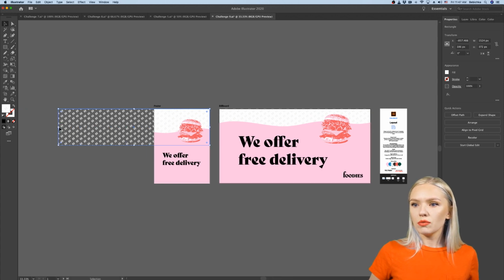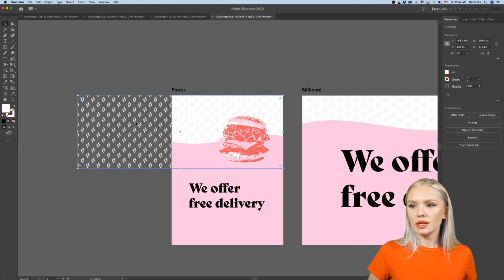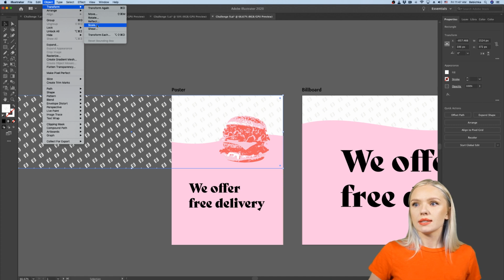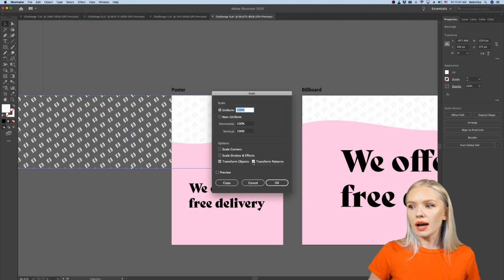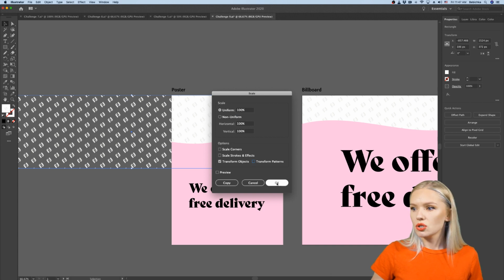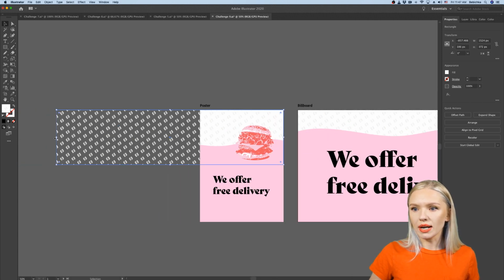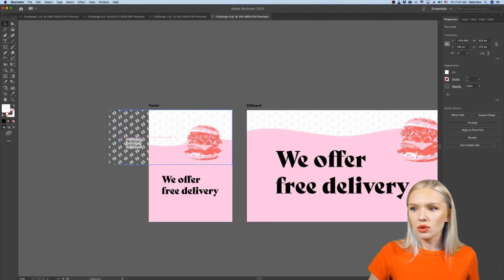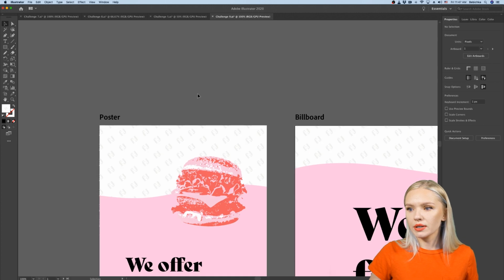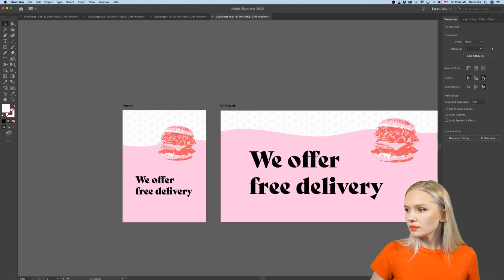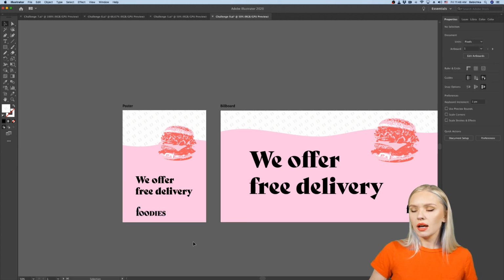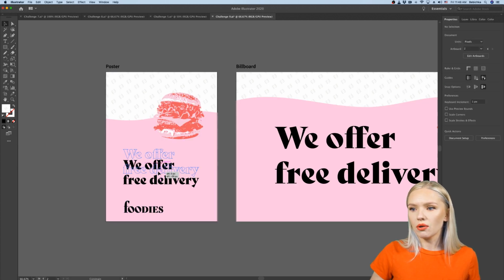Okay, so now when I'm moving the pattern around, it might get squeezed like that, but I don't want that. So I'm going to Object, Transform, Scale, and here I'm going to unclick Transform Patterns. So now when I'm scaling this rectangle, the pattern inside the rectangle is not getting transformed at all. So I'm keeping the same proportion in my pattern, and this is looking great for me. Okay, now let's pull over our logo, bring it to the front, Arrange, Bring to Front, and now we already kind of have the version for our poster.